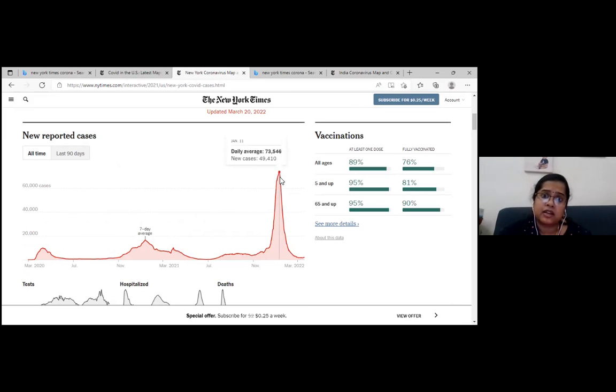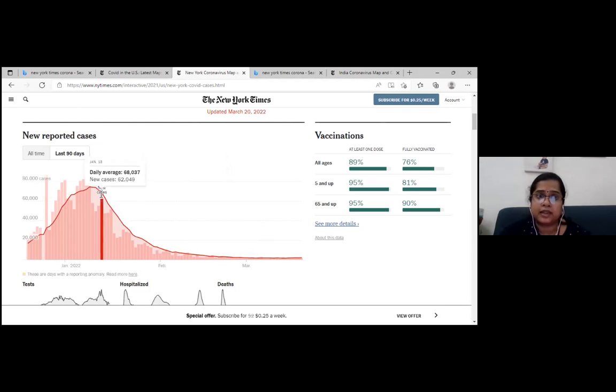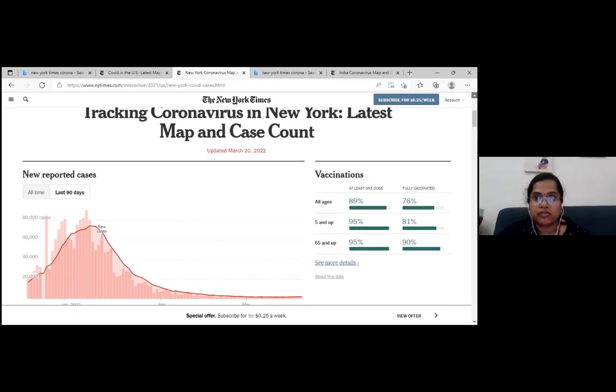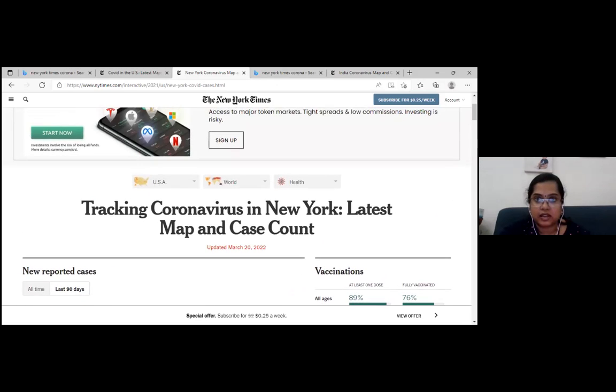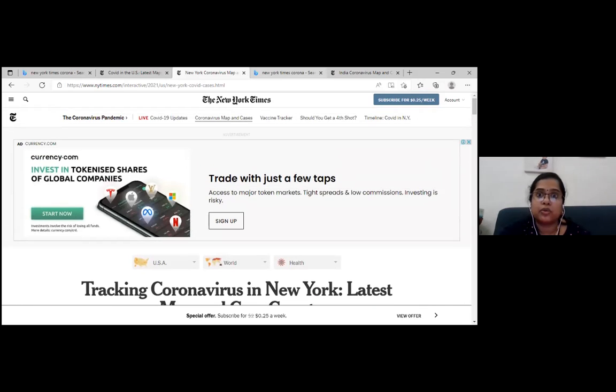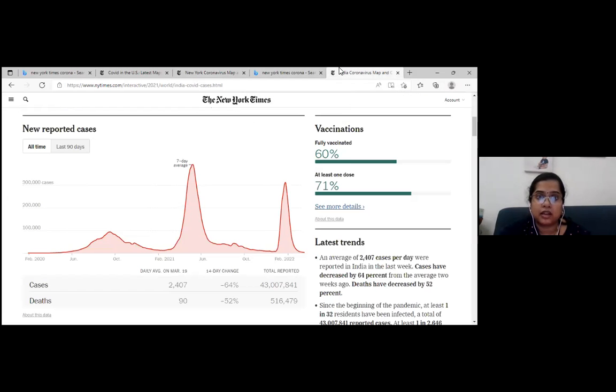After that, in the month of January, even in New York, you can see a spike, and then it started reducing when we started the world blessing again. Look at the trend. It's really going down from where it started. So this is the US. And I would like to show you India as well.